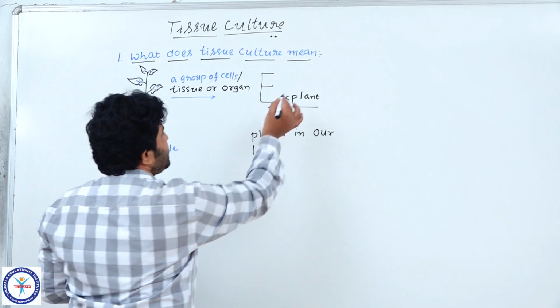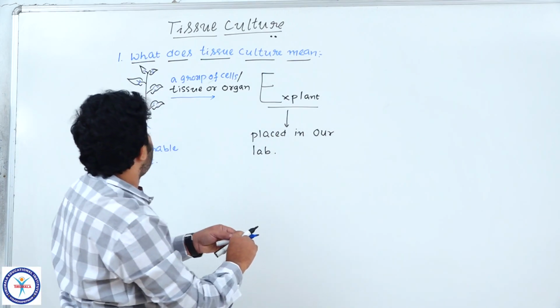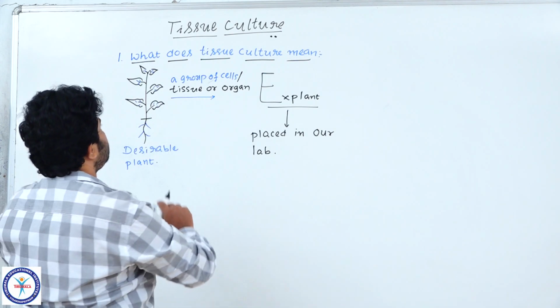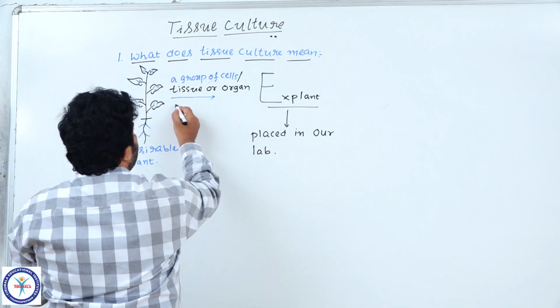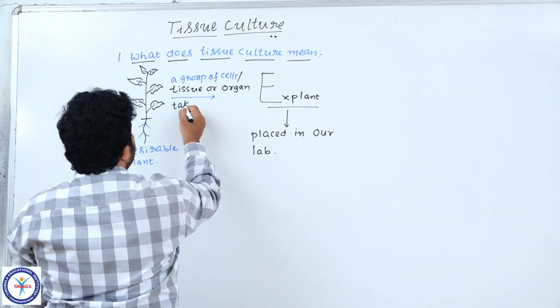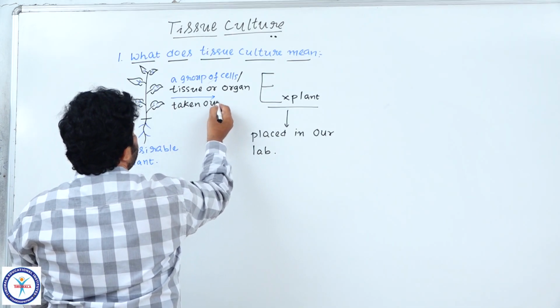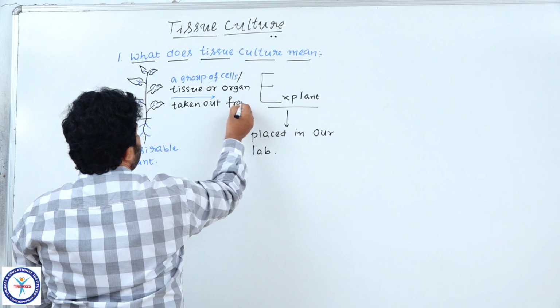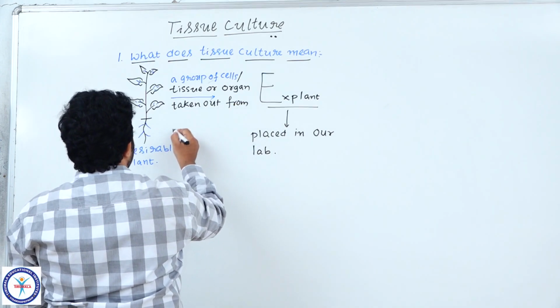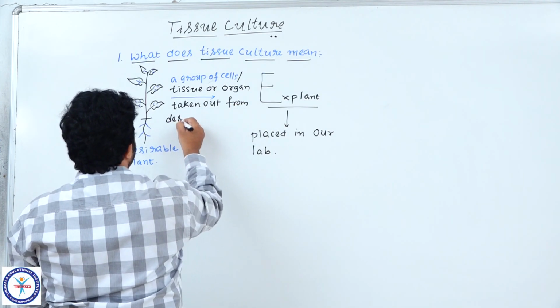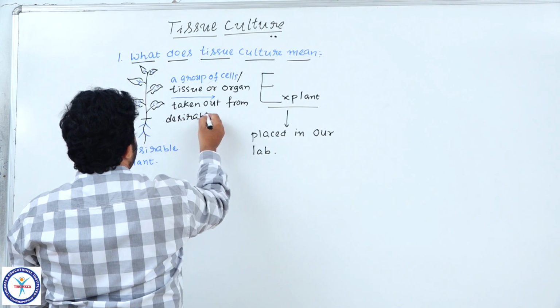Understood? So this is the explant. Whatever material we have taken from the plant, the group of cells or tissue or organ, we have taken out from the desirable plant. Now got the point? From the desirable plant. Note down.